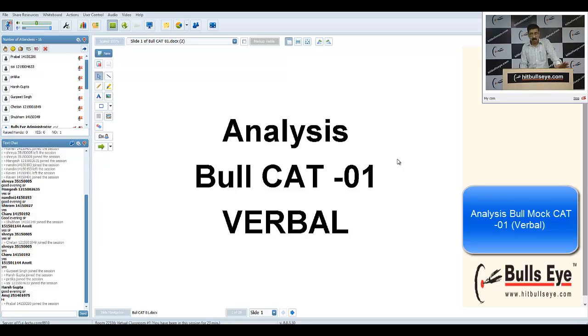These two are accuracy driven, so focus on accuracy. Speed can be increased with a little practice and with confidence, because with practice confidence increases, and with increased confidence we can take the risk. So speed is not an issue. The point is accuracy, because in CAT or XAT, these two are accuracy.